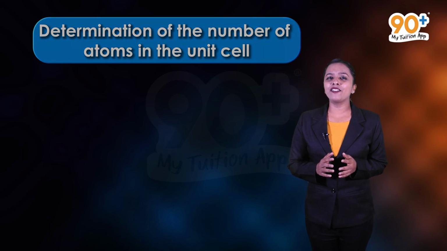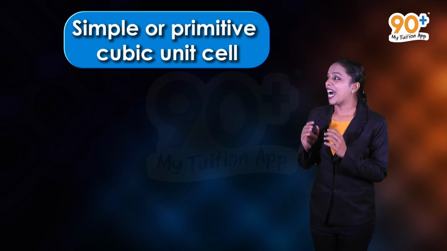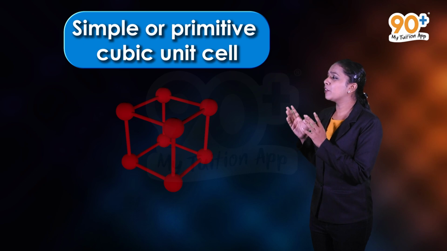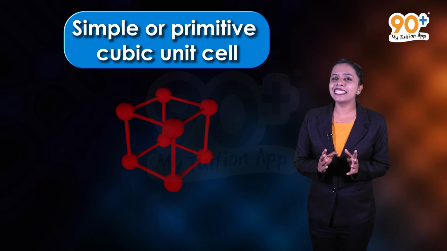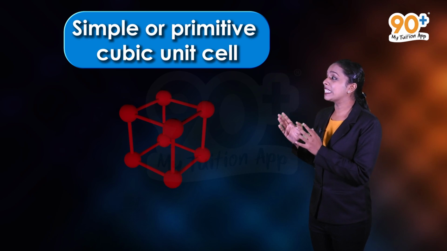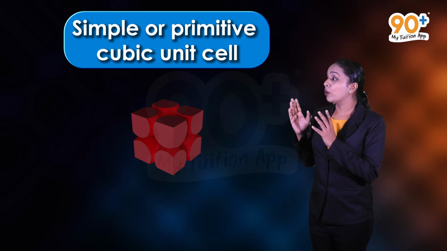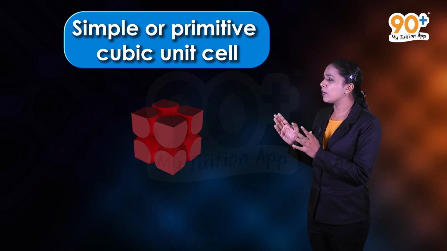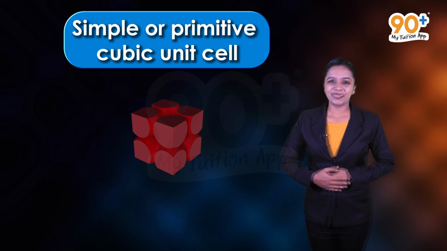Now let us start from the simple or primitive cubic unit cell. As you can see, in a primitive unit cell, atoms are present at corners only. In a crystal lattice, every corner is shared by 8 adjacent unit cells. Therefore, only 1/8 of an atom or other constituent particles belongs to a unit cell.